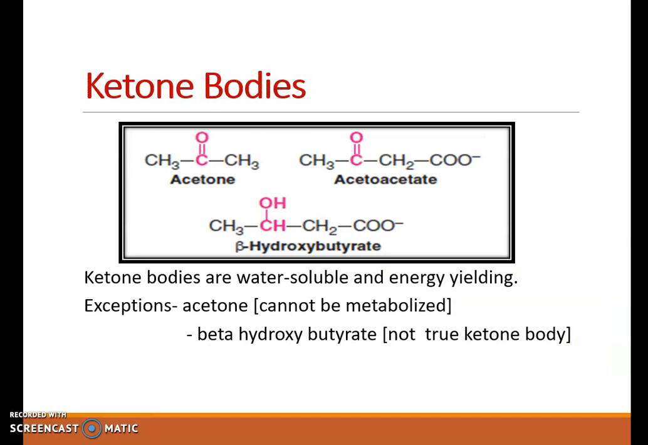So next are ketone bodies. So basically there are three ketone bodies: acetone, acetoacetate and beta hydroxybutyrate. Ketone bodies are water soluble and energy yielding. Now though acetone is a ketone body, but it cannot be metabolized. And though beta hydroxybutyrate is categorized under ketone bodies, it is not a true ketone body.